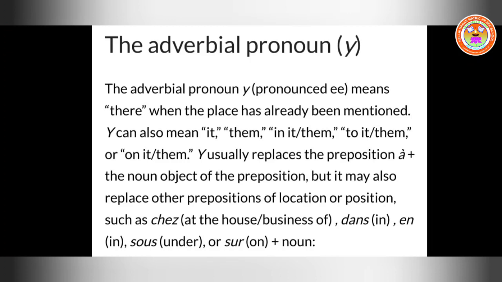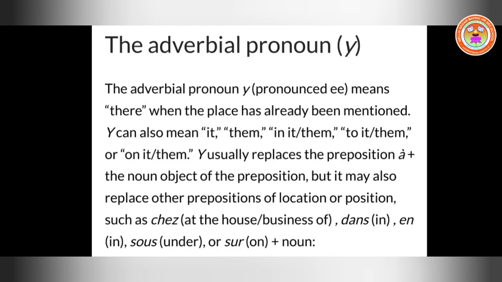Y can also mean it or them, or in it, in them, or to it or to them, or on it or on them. So you have so many meanings. Okay, first primarily it is it, them, then we have in it or in them, then to it or to them, or on it or on them.